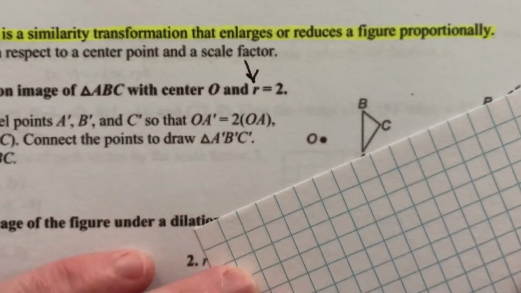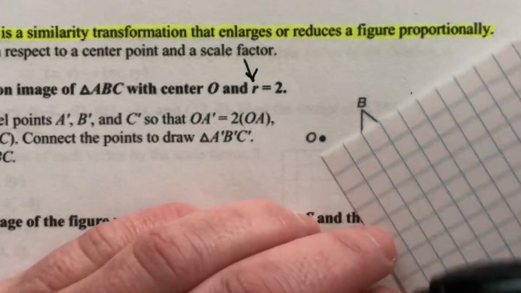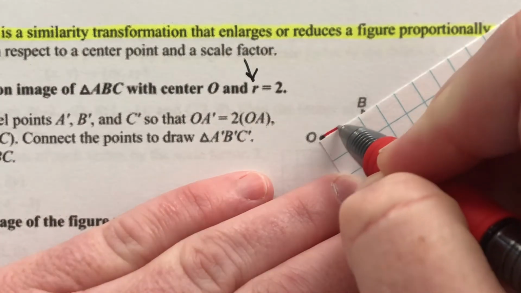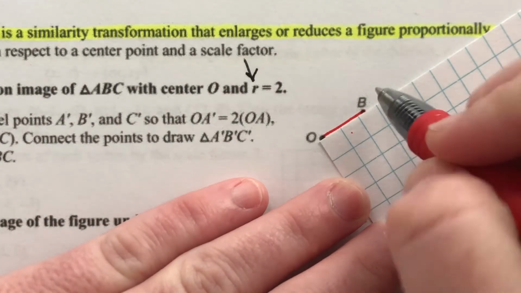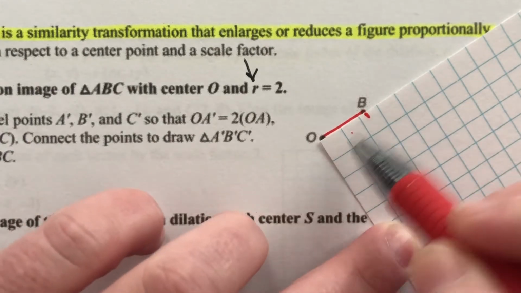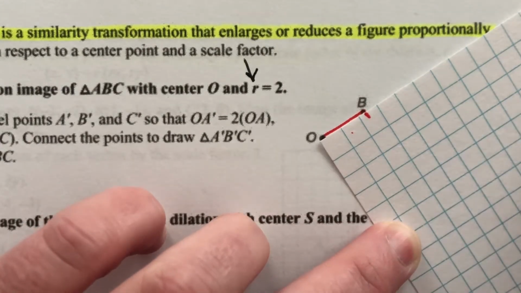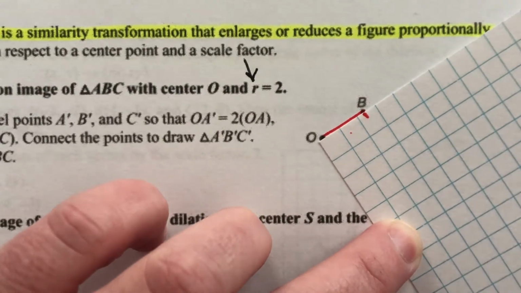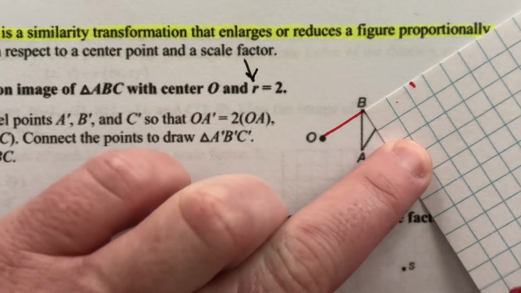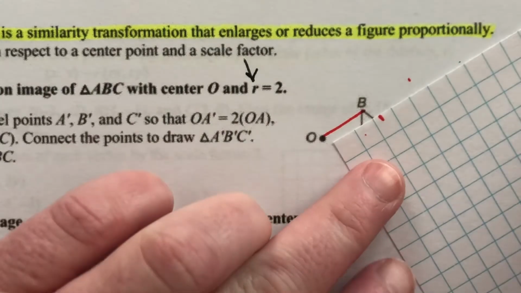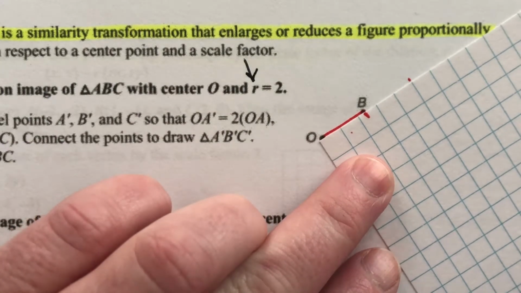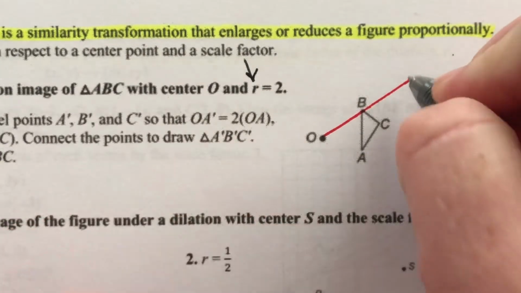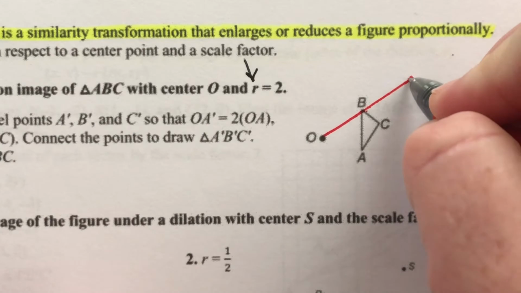Okay, we'll go a little closer. Whatever the distance from your center to one of your points is, I'll do it with red. Whatever this distance is, it looks like it's just over 2 squares, right about to here on this little note card I'm using. And the scale factor is 2. So we're going to go the same direction. We're going to go out 2 of those. So I'm going to go out another one on that same plane, out to about right there. I want to make sure it's a straight line, right from here to here. Boom. So now that I've moved B, it's been dilated with a scale factor of 2.